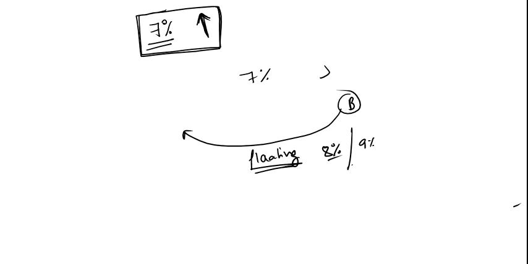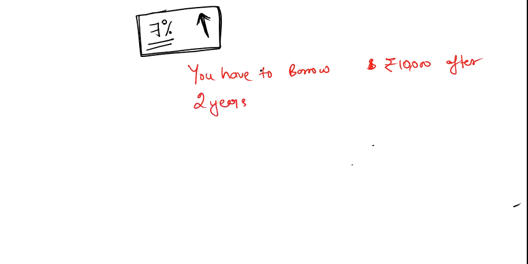But now when I am talking from the perspective of hedging, what is this? Suppose I am just giving you an example that you have to borrow 10,000 rupees after 2 years. Now try to understand, you need to borrow 10,000 rupees after 2 years and the current rate is 7%, but you feel that after 2 years the rate will be 9.5%.